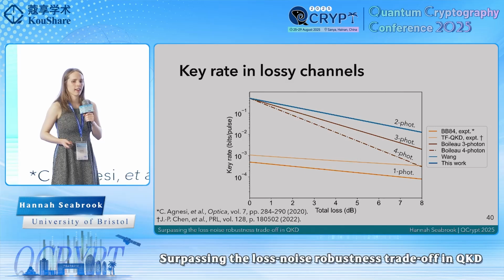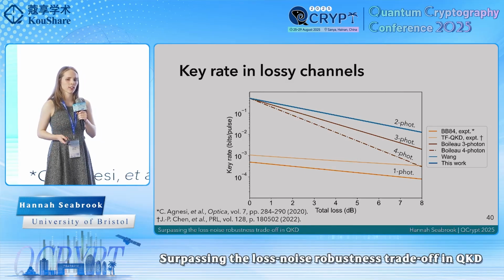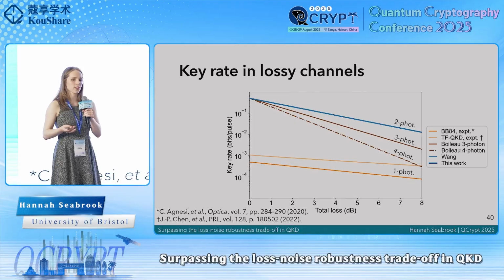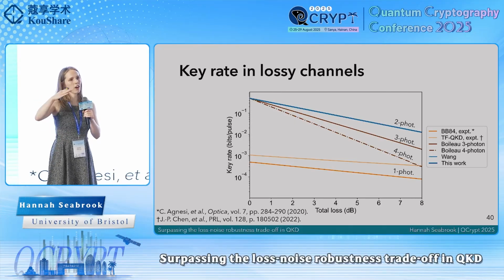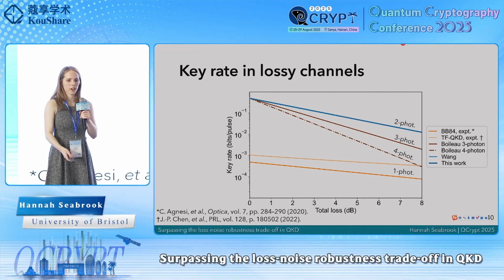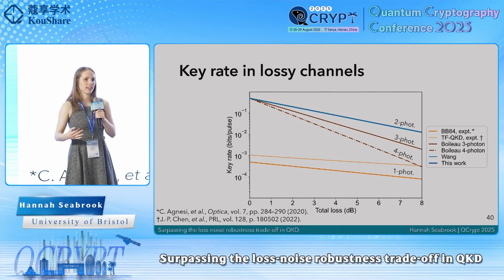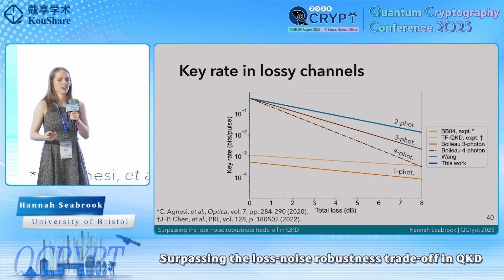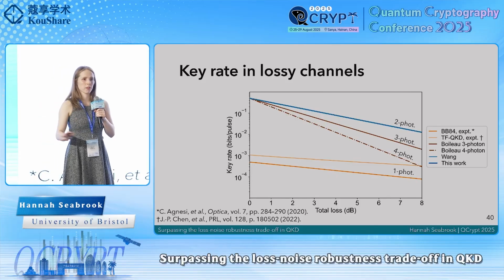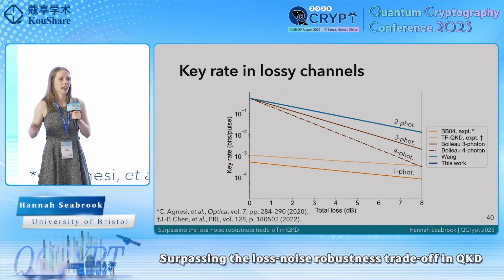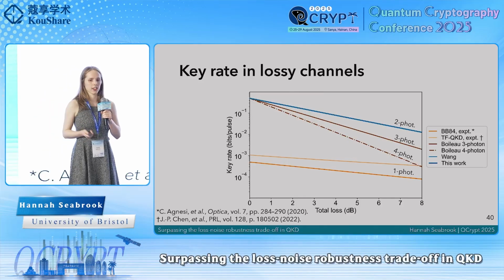So now when we compare the key rates with loss, we do indeed see that we get an exponentially worse scaling with loss. So this is basically how steep our line is here. As a reminder, this is a log scale. But we also see, because we don't rely on these extensive compensation techniques, at the very least in the short to medium sort of metropolitan distances, we can get a large increase in the key rate because we're not using these compensation techniques.